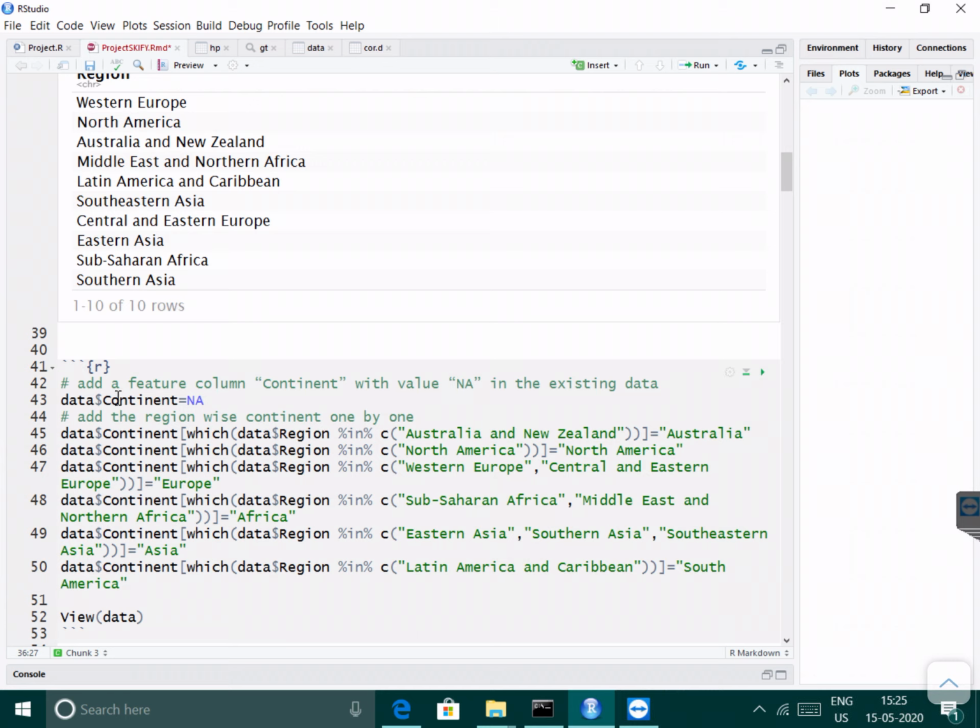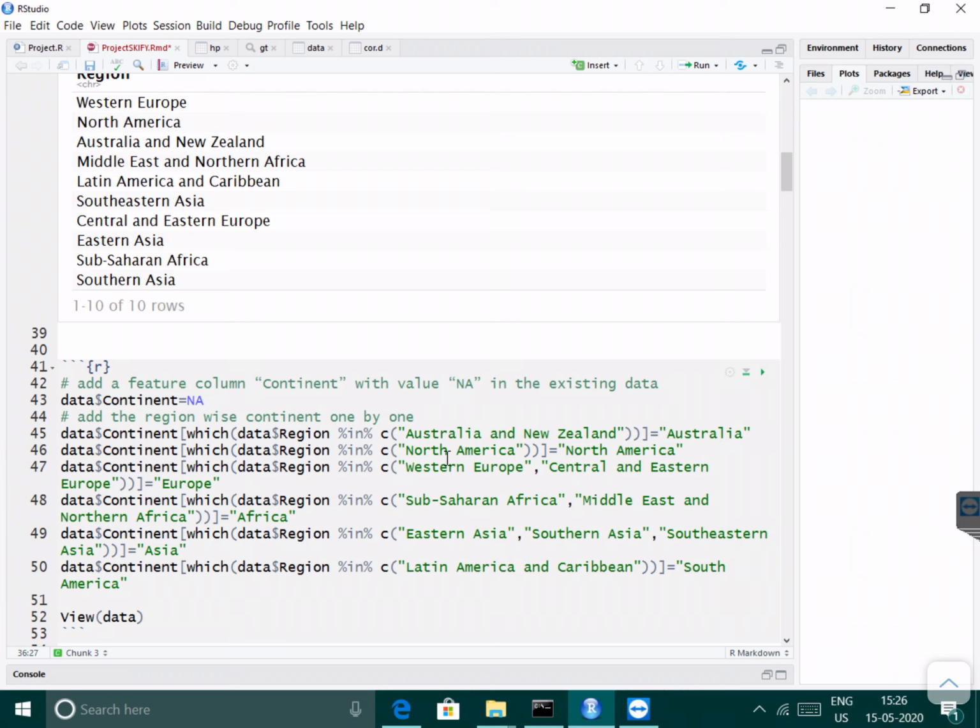We add this field, initially NA, and then fill in the values of that field continent-wise. First, where the data region is Australia and New Zealand, the continent is Australia. Similarly, the second line: where the region is North America,